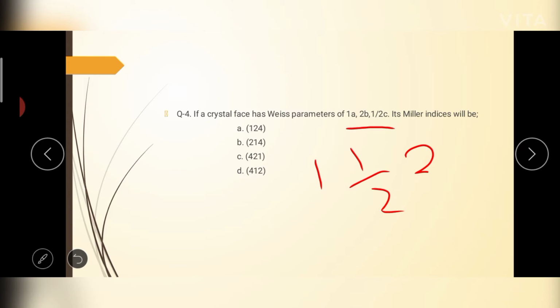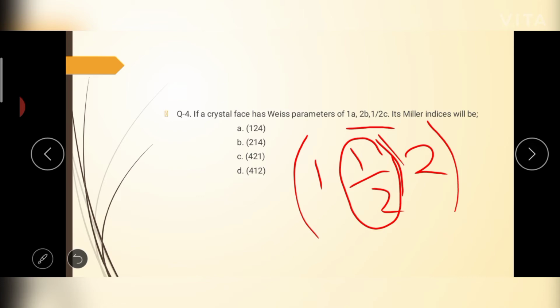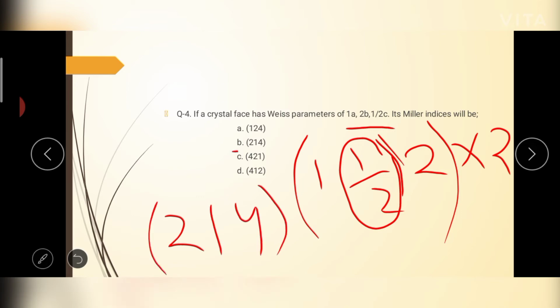But in case of Miller indices, there will be no fraction present. So we cannot include fractions in the Miller indices. We have to simplify these intercepts. So we will multiply by 2 to simplify. So that will be 2, that will be 1, that will be 2 into 2, that is 4. So the answer will be 2, 1, 4, that is option B will be the correct answer.